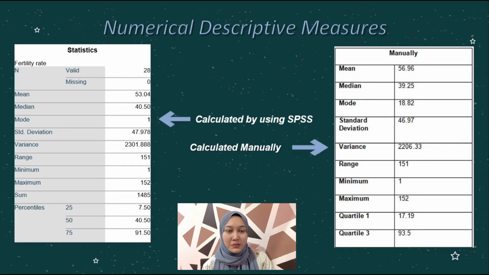The range, minimum and maximum values calculated by SPSS and calculated manually are the same, which are 151, 1 and 152 respectively. The percentile using SPSS for quartile 1 is 7.50 and for quartile 3 is 91.50, whereas using manual calculation it is 60.19 for quartile 1 and 93.5 for quartile 3.